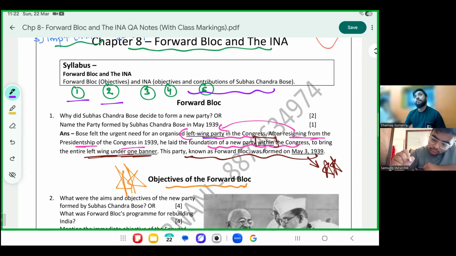He brought the entire left wing under one banner called Forward Bloc. 3rd May 1939 date is very important. They may ask you what happened on 3rd May 1939.